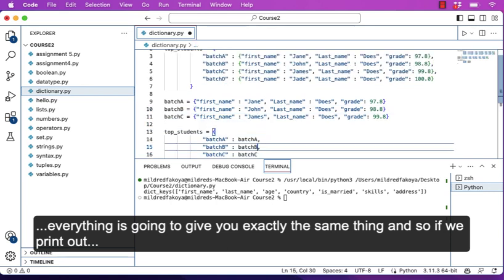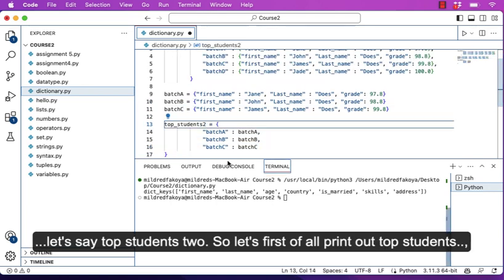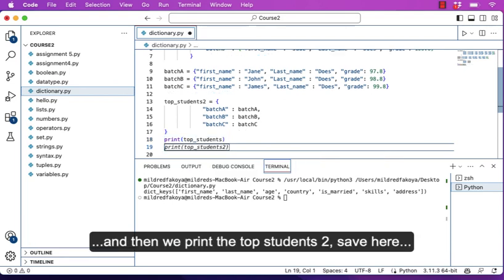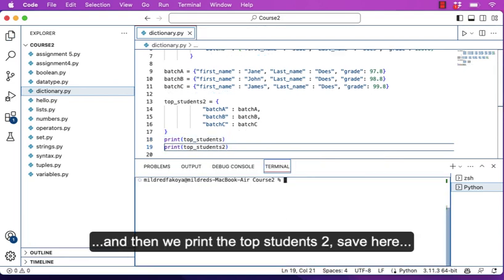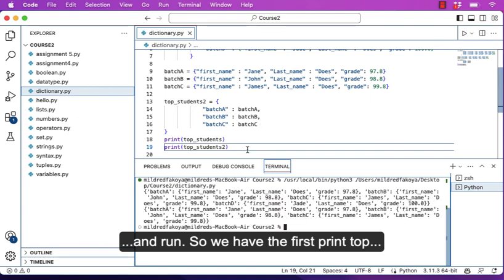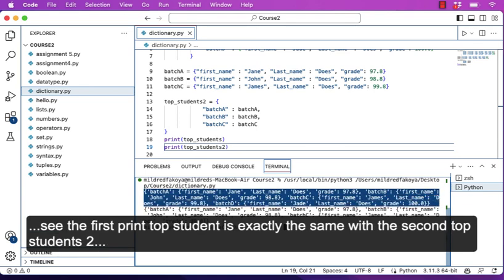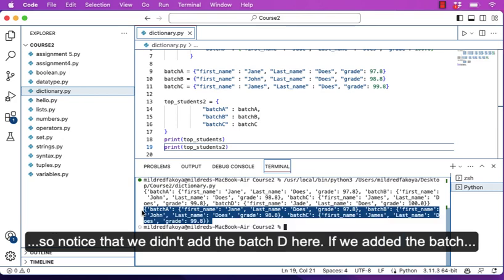So if we print out, let's say top_student2, let's first of all print out top_student, and then we'll print top_student2. Save and run. The first print, top_student, printed out everything. It's exactly the same thing as the second, top_student2.